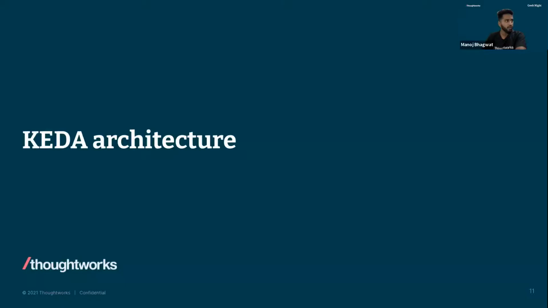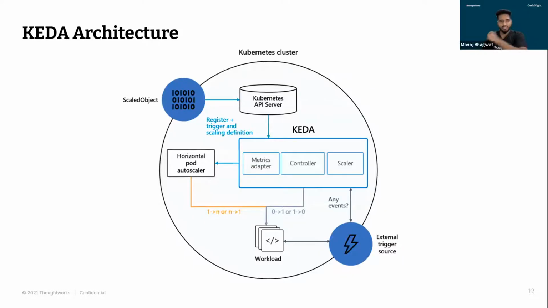So let's look into the KEDA architecture. KEDA has a very simple architecture. You can see we have this Kubernetes cluster where we have the Kubernetes API server, and then we have our KEDA. KEDA is something that sits between your horizontal pod autoscaler and the external events. In this setup, you can see in KEDA we have three things: metric adapter, controller, and scaler. Let's talk about each one in detail, what these components mean and what their functionality is.